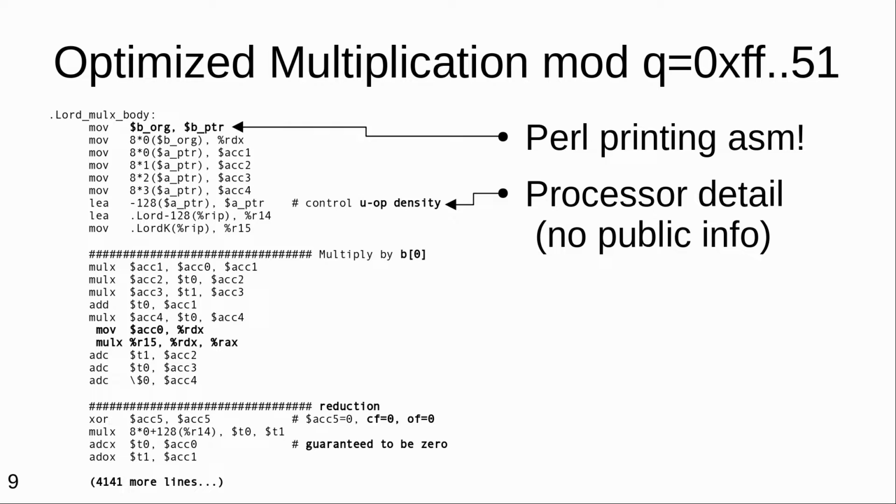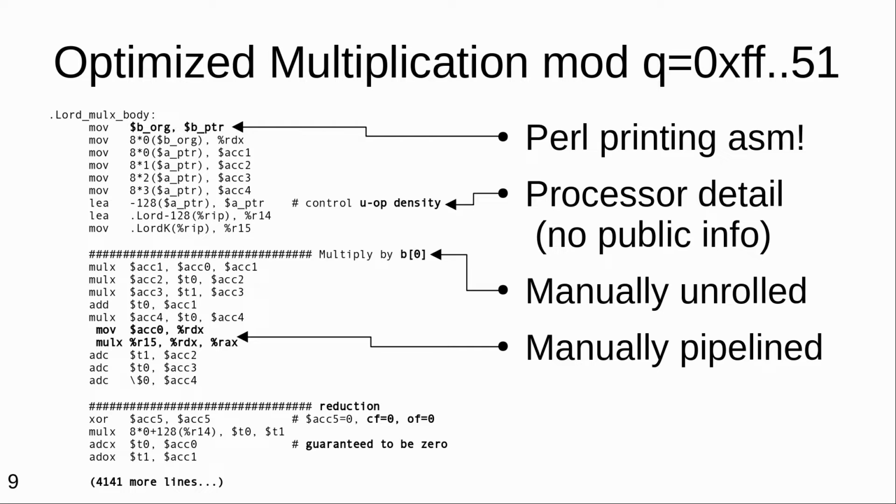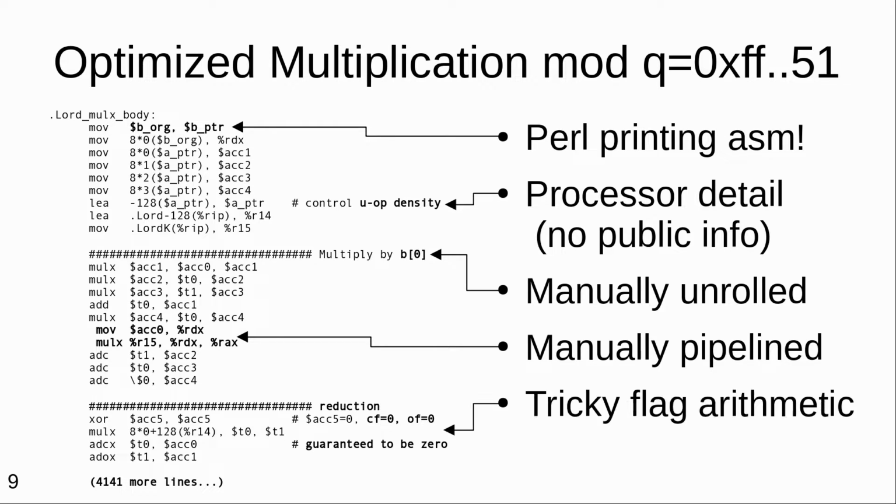In the comments of this code, there are details about how it was optimized, but not all of those comments make any sense because they refer to details about how the processor works that have never been described in public documentation. We also see artifacts of compiler-style optimizations that programming language people know very well, where some loops have been unrolled and there's some pipelining going on, but all of these have been applied manually because some other parts of the same code are outside the fragment of instructions that compilers can make efficient use of.